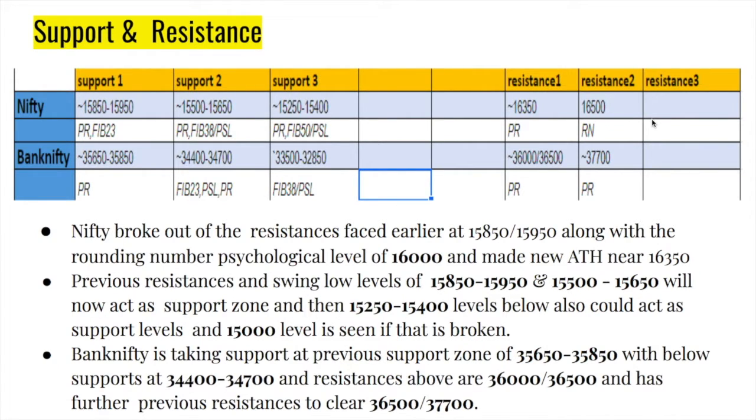Now if you look at the support resistances, you can see that the Nifty broke out of the 850 to 950 resistance zone, and then 16,000 was also taken away. The new all-time high is 16,350 levels, right?